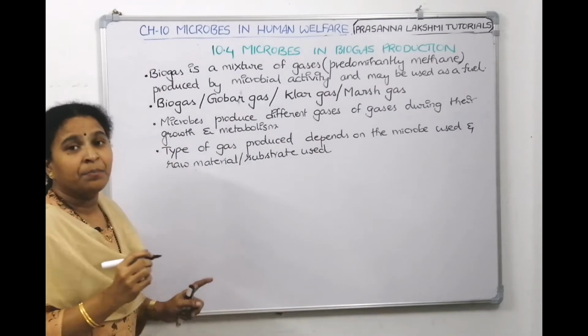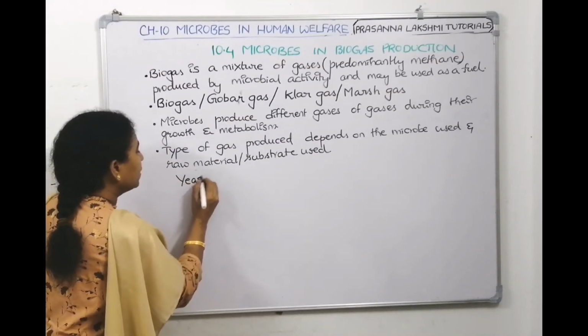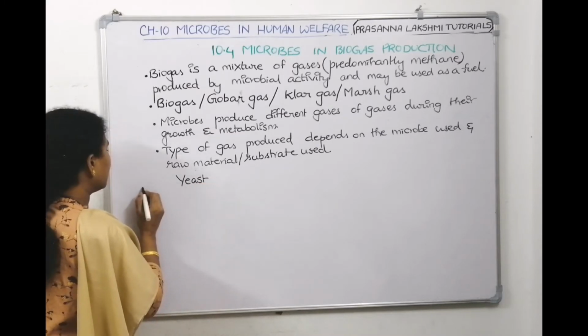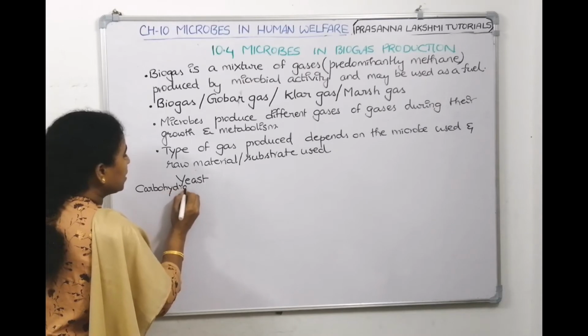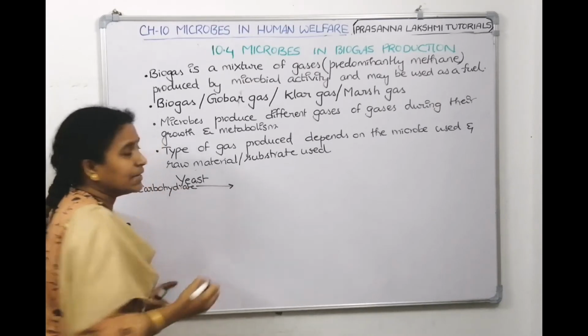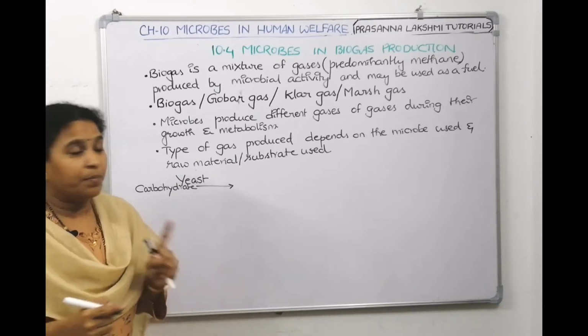For example, if the organism is yeast and the substrate is carbohydrate, then what do we get? We get ethanol and carbon dioxide.